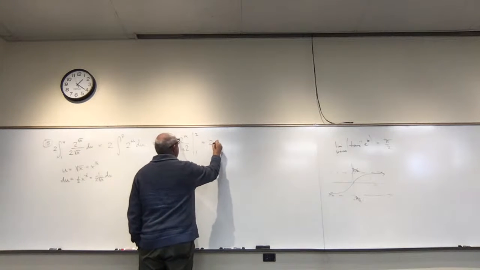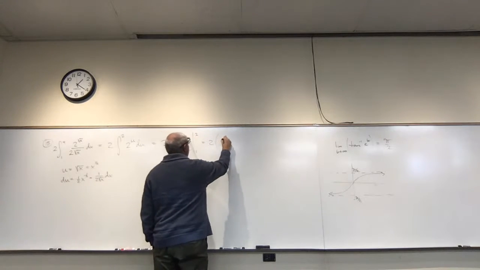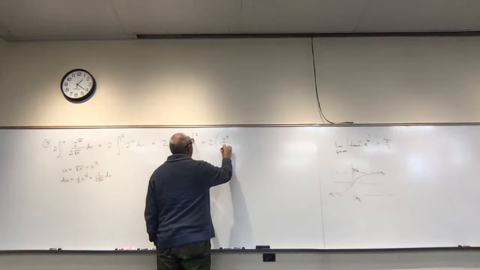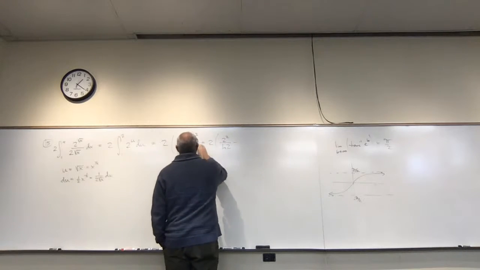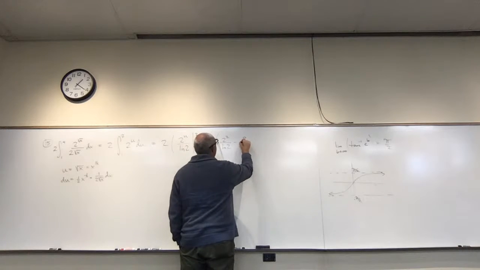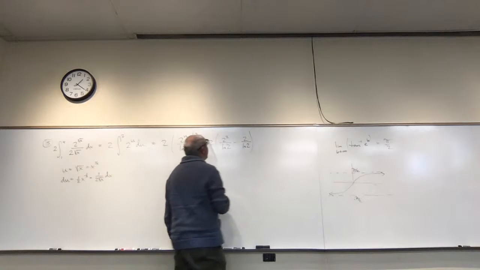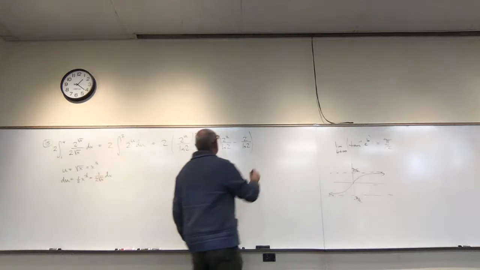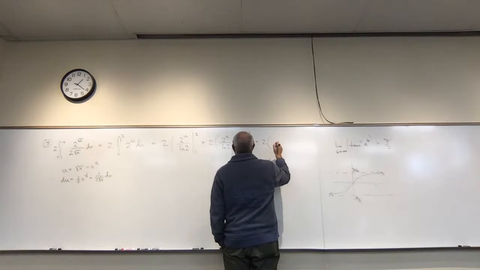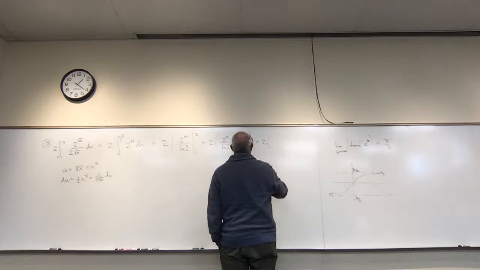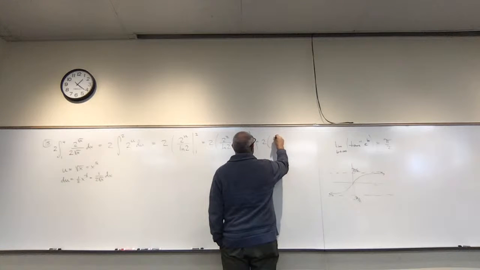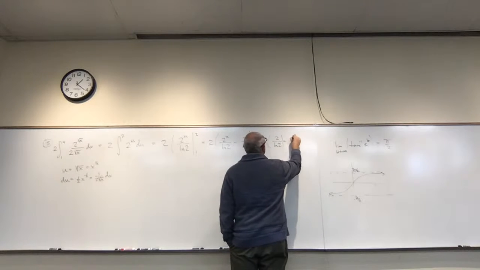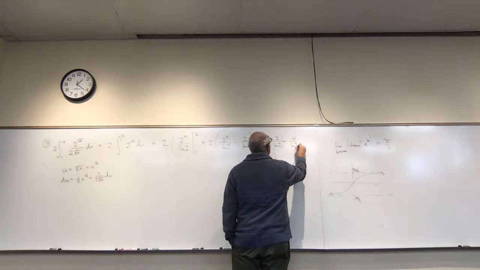So that just gives me 2 times 2 squared over ln 2 minus, plug in 1, I just get 2 to the first over ln of 2. Yeah, so this is 2 times, this is 4 minus 2 over ln 2. So that's just 2 over ln of 2, or 4 over ln of 2.